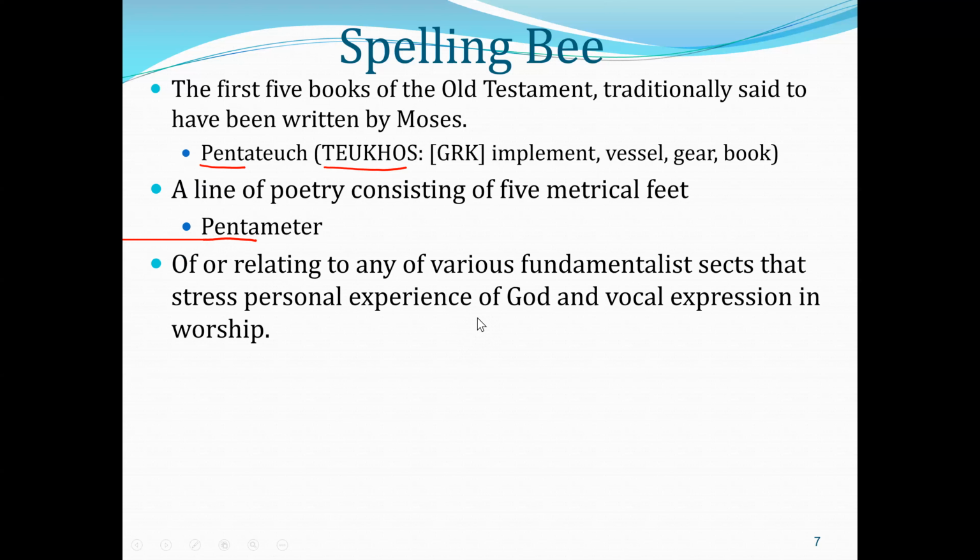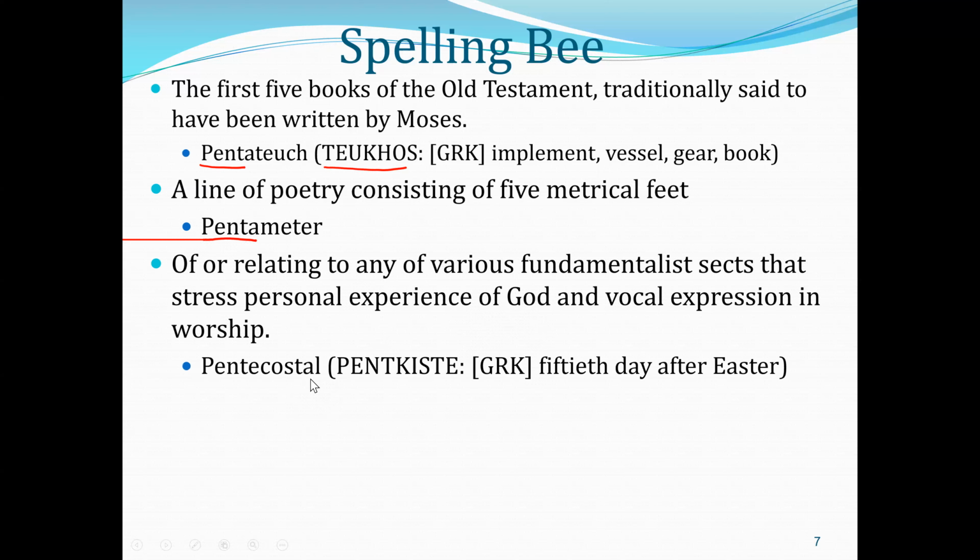Word number 13. Of or relating to any of various fundamentalist sects that stress personal experience of God and vocal expression in worship. What is that word? Pentecostal, okay, P-E-N-T-E-C-O-S-T-A-L. Pentecostal means the 50th day after Easter.